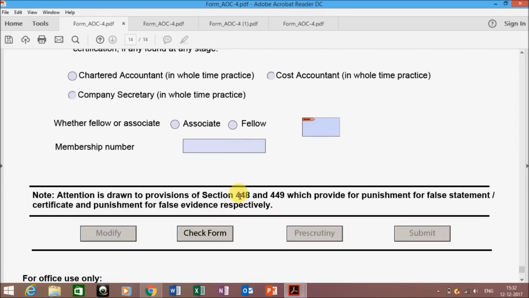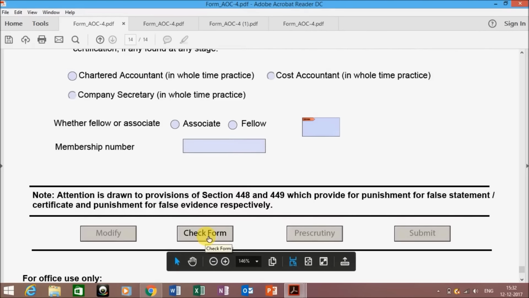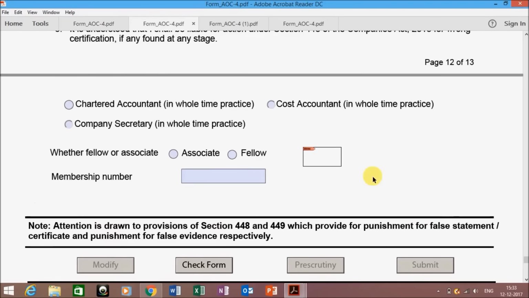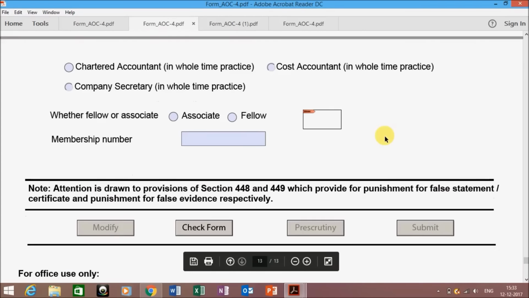Now when you have filled the whole form, you need to click the check form. The check form checks whether you have filled all the mandatory items. Some dates are also checked, whether you have put correct dates or not. After ensuring that all your information is correct, just double check your information and click on the check form button.